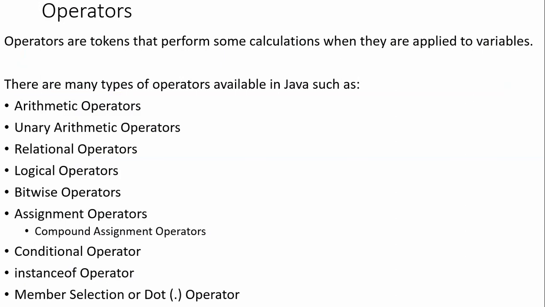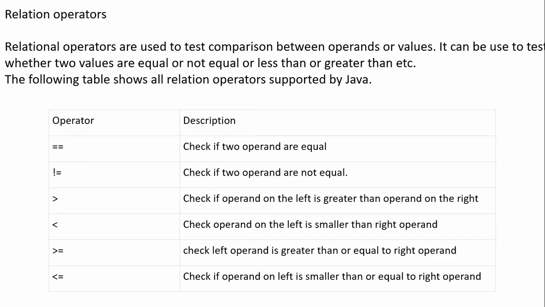Actually, string in Java is a class. It is not a data type like int, float, double. It is not a data type alone. It is a class. We will discuss many things about a string later. We will complete operators now.